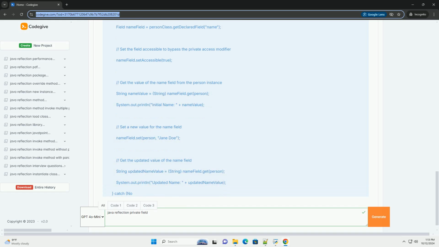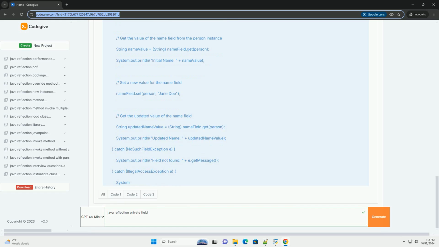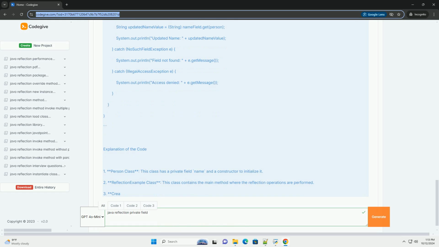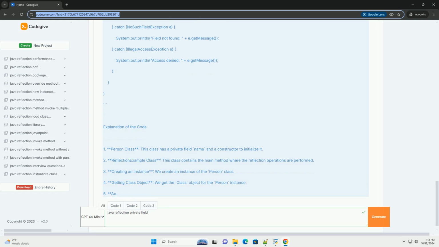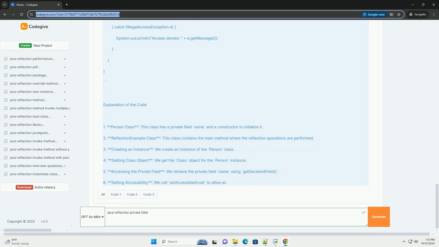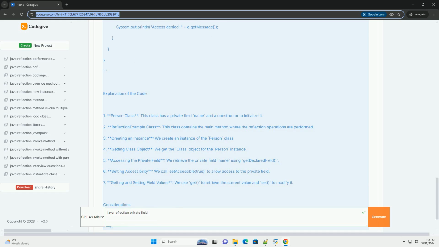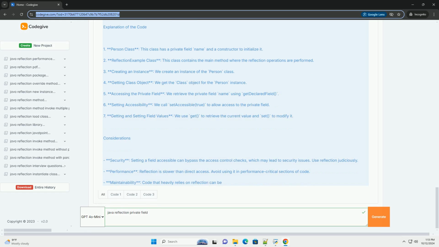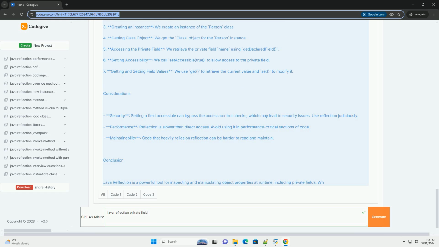Understanding reflection. Reflection is part of the java.lang.reflect package. It provides classes and methods to inspect classes, interfaces, fields, and methods at runtime, instantiate new objects, invoke methods, and get/set field values.